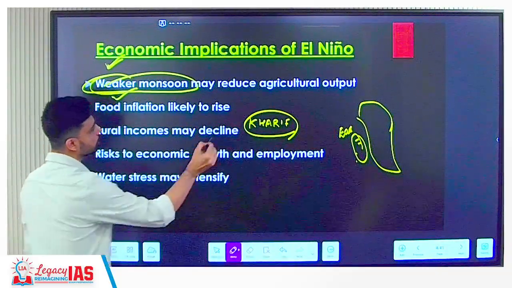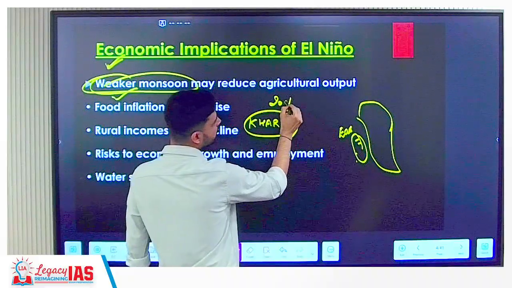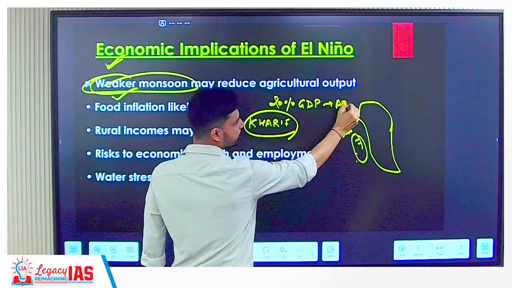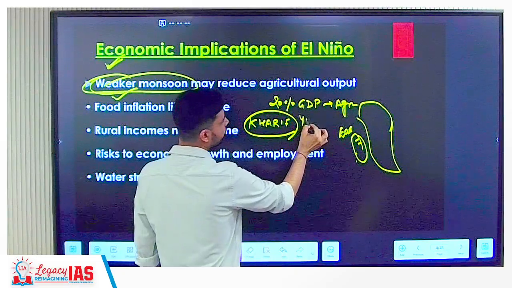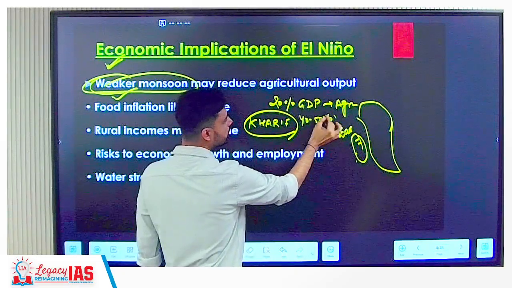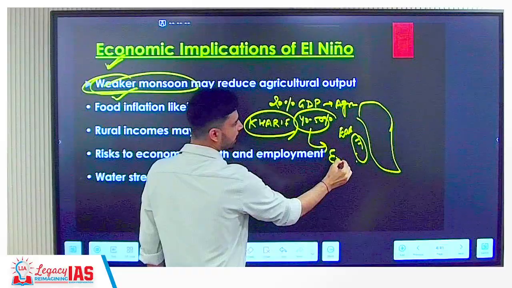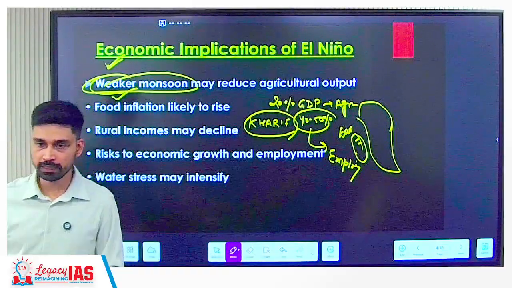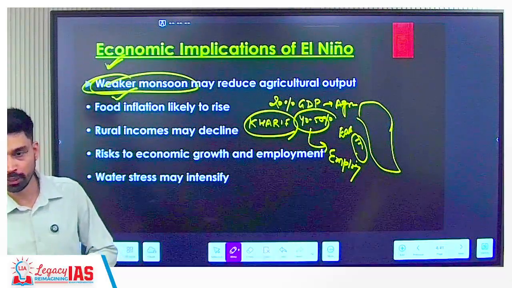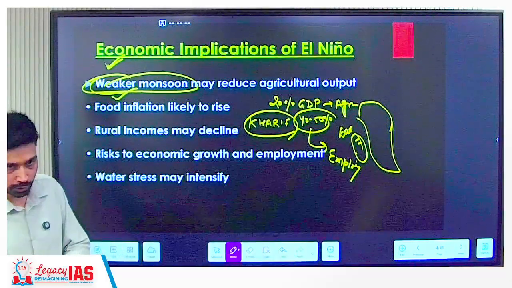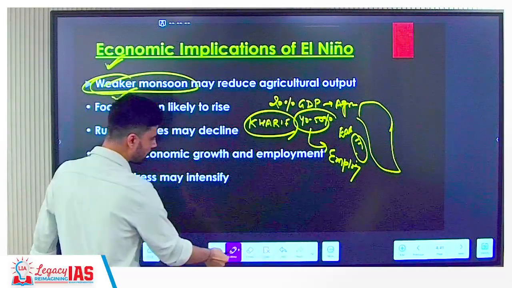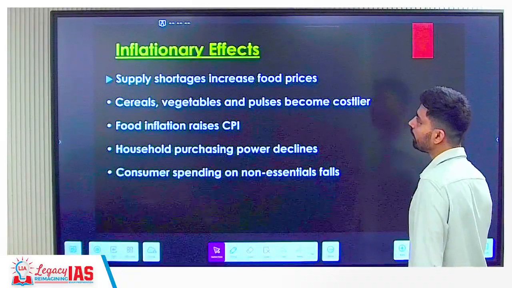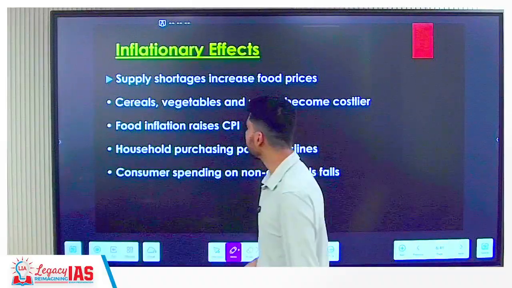We know that currently about 20% of the GDP of India is contributed by which sector? Agriculture, right? Roughly 40 to 50% of the employment generated in India is in which sector? Agriculture sector. That means it is simple: any adverse effect on agriculture is going to have an adverse consequence on the economy. That's what economists are arguing, that if we have an effect of El Nino on monsoon, we are going to have economic implications also.